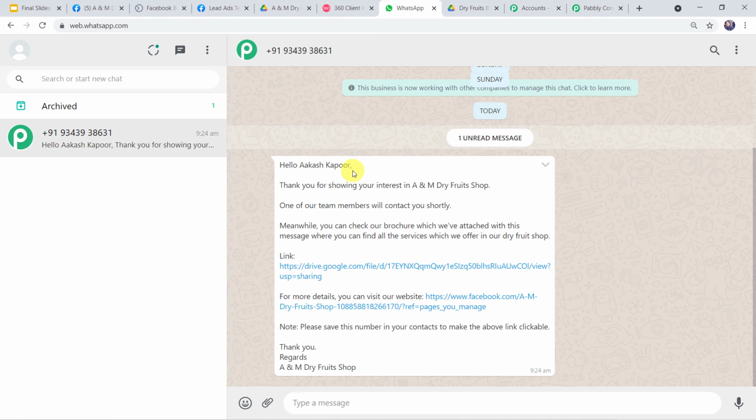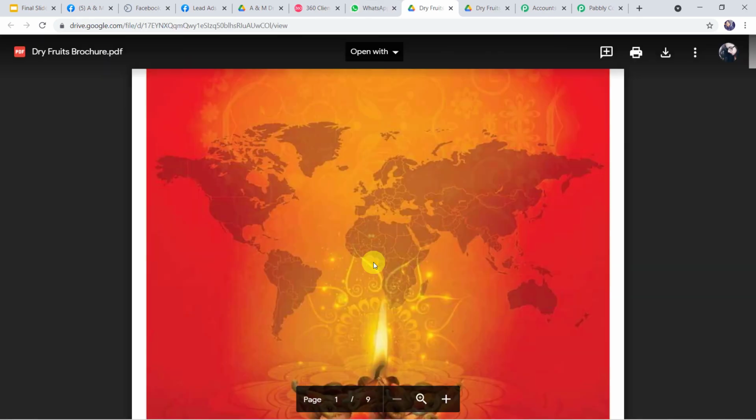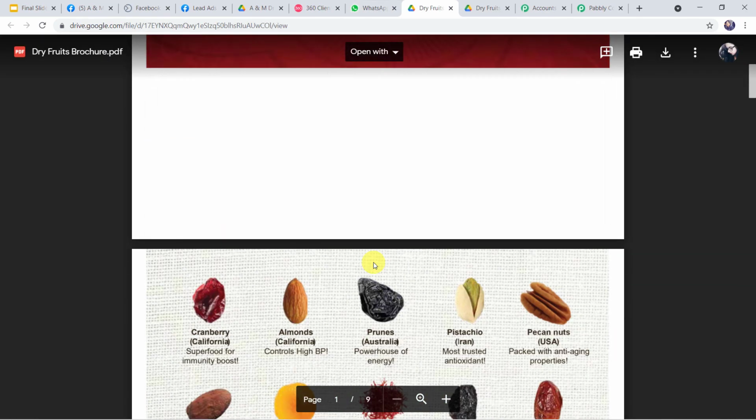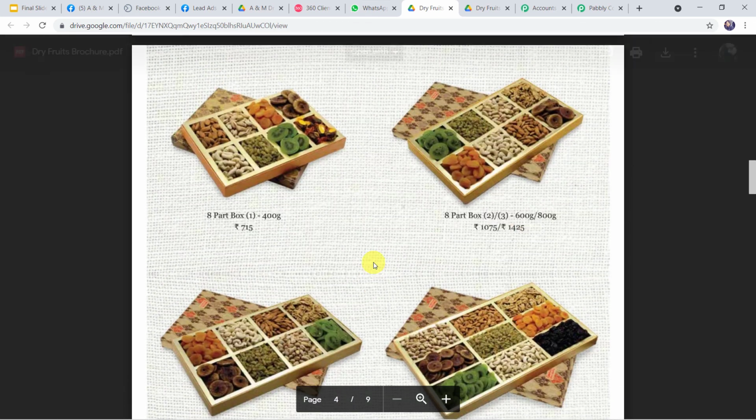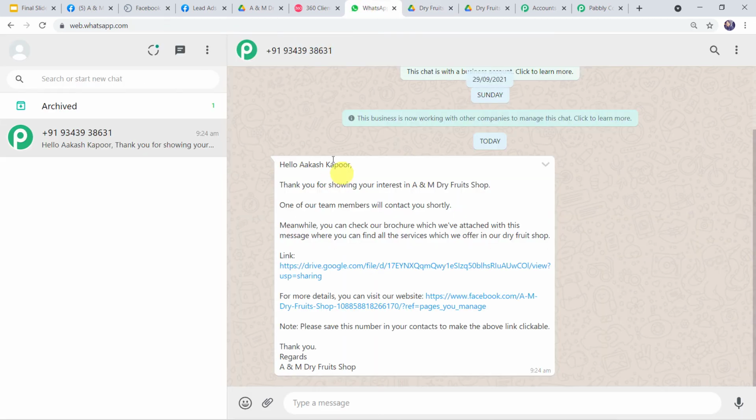Okay, now we have to check the WhatsApp and here we can find a new message. Hello Akash Kapoor, thank you for showing your interest in A&M Dry Fruits Shop. One of our team members will contact you shortly. So the same message is sent on the WhatsApp number of this particular customer, that is Akash Kapoor also. Let us recheck this link. Okay, and here we can find the dry fruits brochure is shared with this particular customer also. So now in this way we can see that our integration is perfectly working fine and the correct messages are going on the WhatsApp number of the customers.